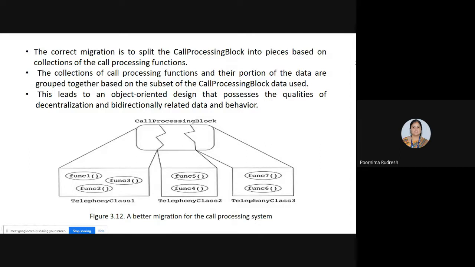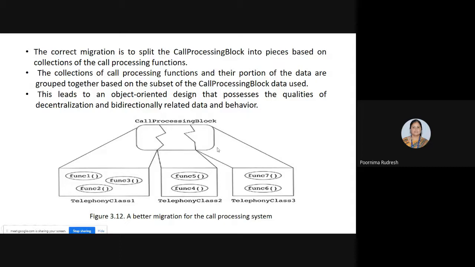Okay, and we are grouping the call processing functions and the data into different groups based on what type of data the call processing functions make use of. And this leads to the object-oriented design that possesses the qualities of decentralization.